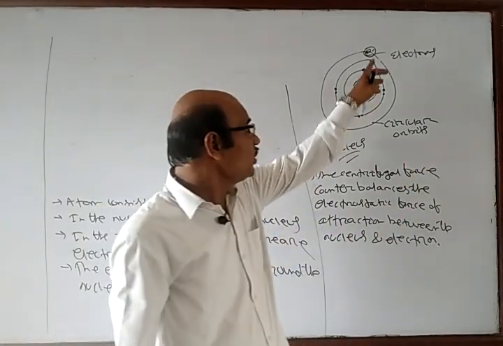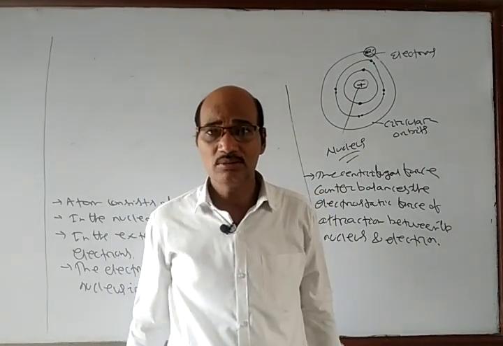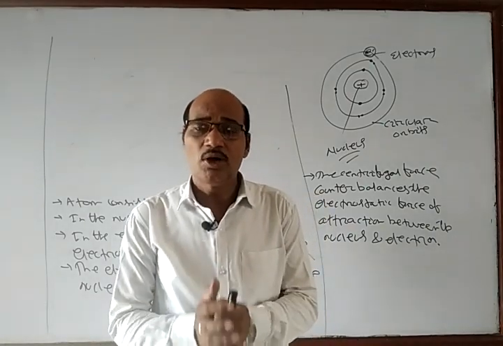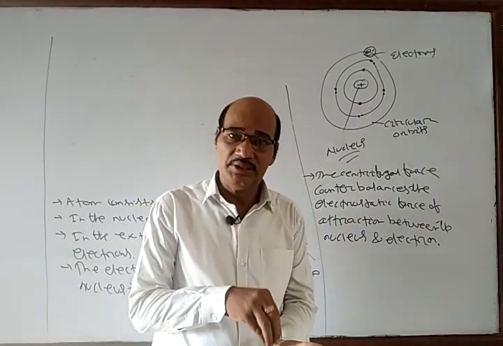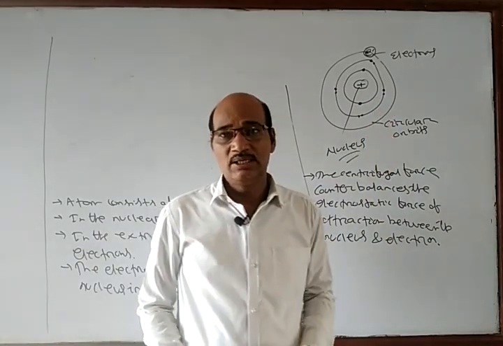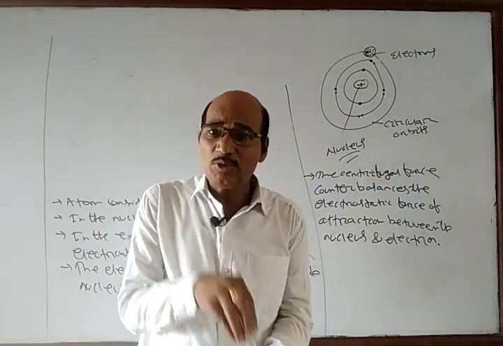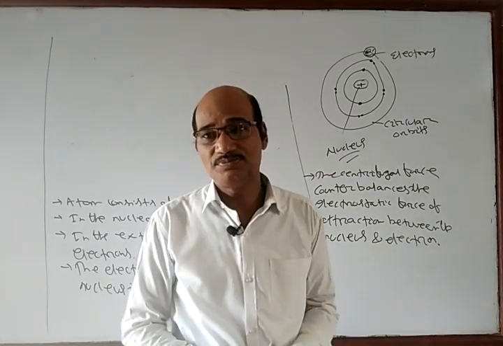When the electron continuously loses energy, at a moment it will lose all of its energy and fall upon the nucleus. The path becomes a spiral. If the electron falls upon the nucleus, then the atom will collapse.